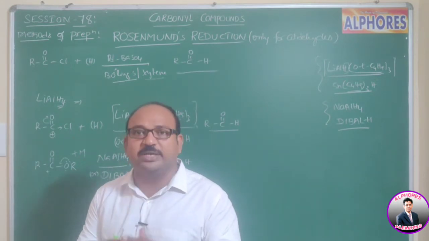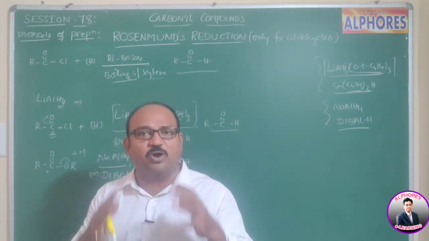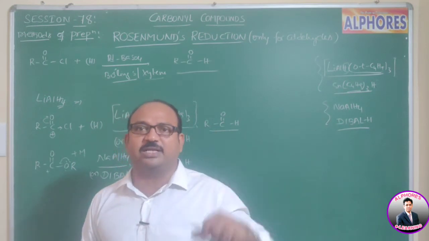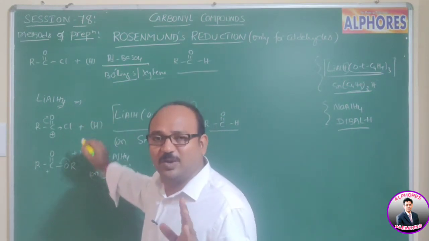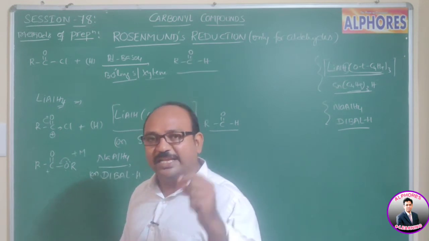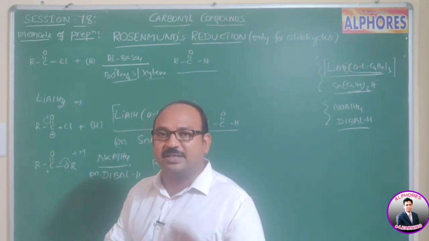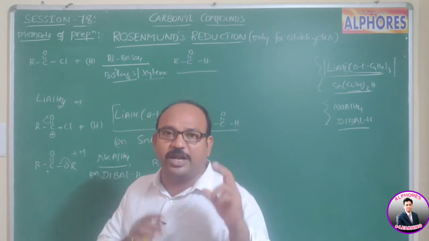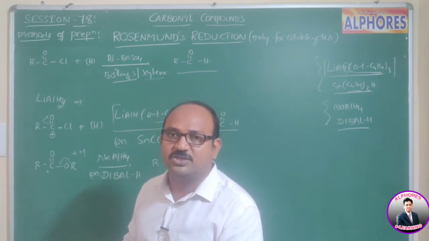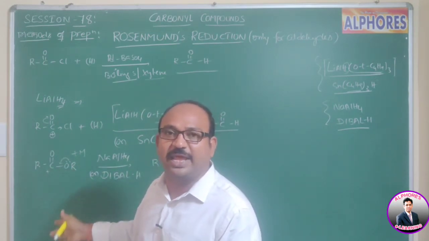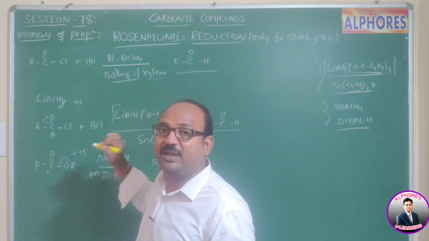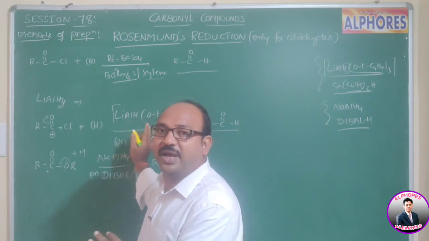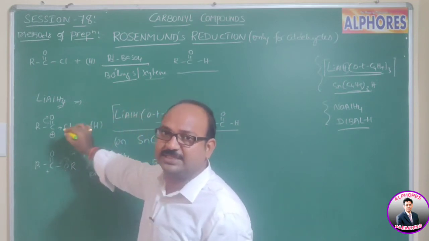So by using a negative catalyst and catalytic poison, we are controlling the reduction, whereas in these methods we are not using any catalytic poison, but a specific reagent, means a reagent which can reduce up to a certain extent. Such reagents are like tri-tertiary butoxy lithium aluminum hydride or tri-tertiary butyl tin hydride for acid chlorides.